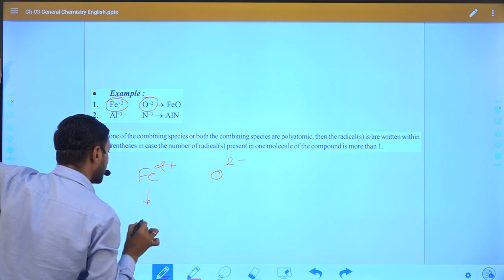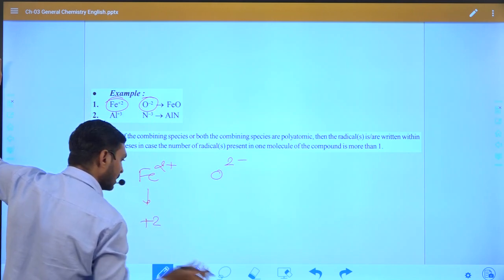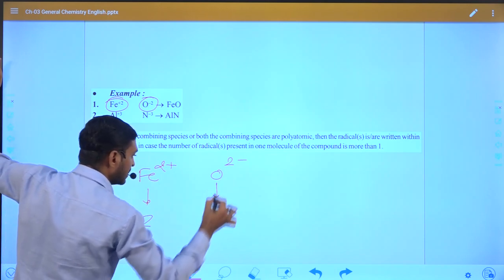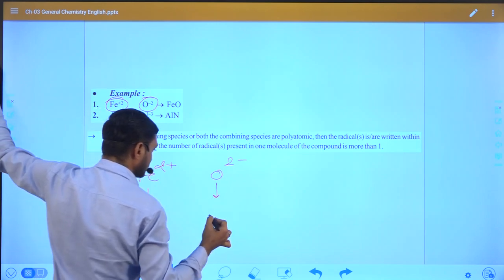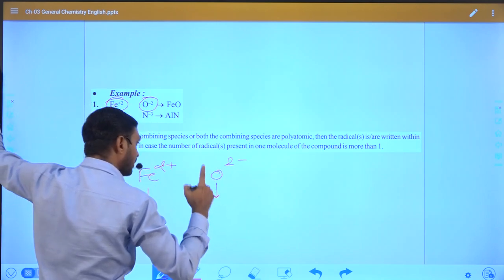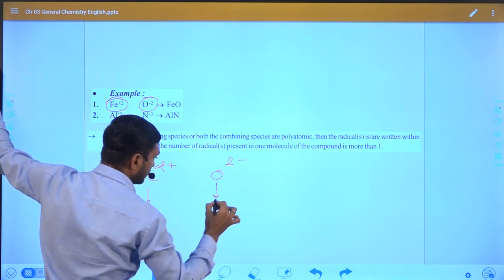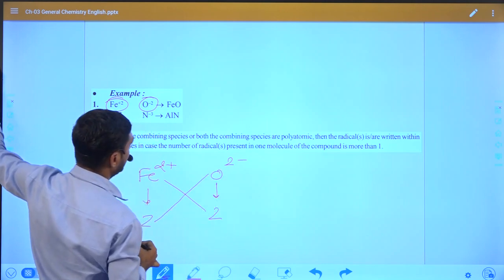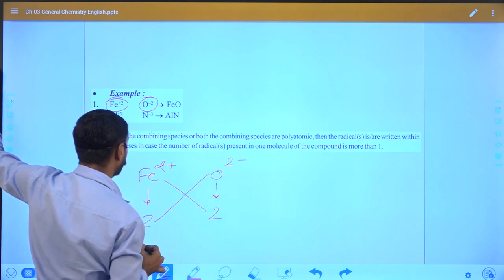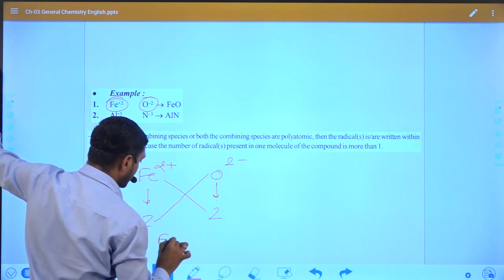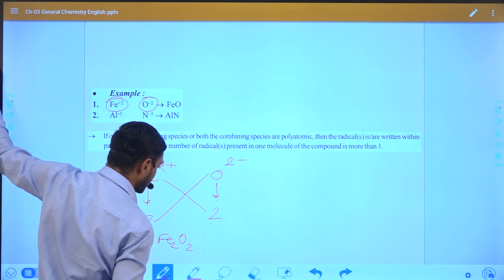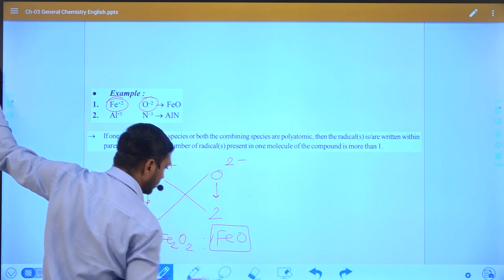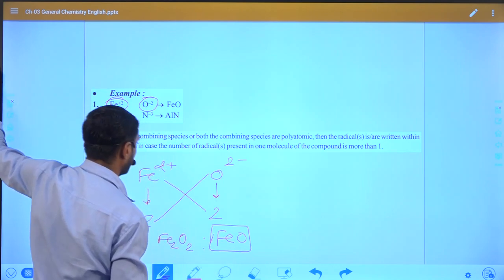right? So the charge of the cation is plus 2, or we can write it as a digit also, and the total charge on the negative ion, for one atom the charge is minus 2, that means 2. So we have to multiply by each other, so that it will become electrically neutral. If we write Fe2O2, but we have to take stoichiometry, then it will become FeO, but this is also electrically neutral, right?